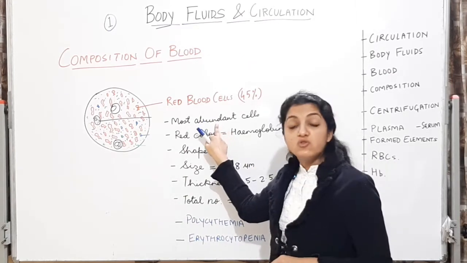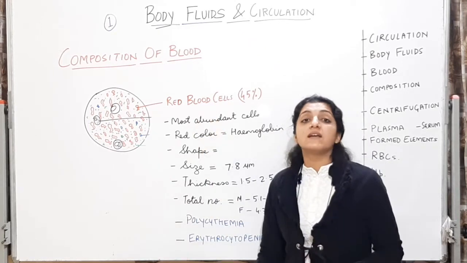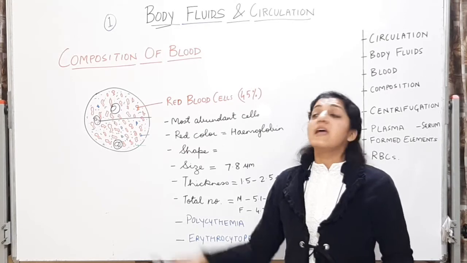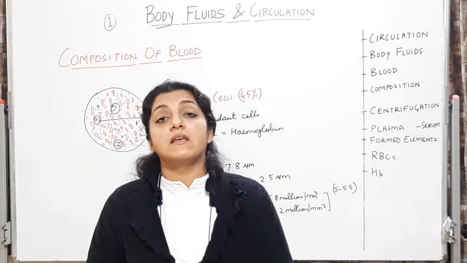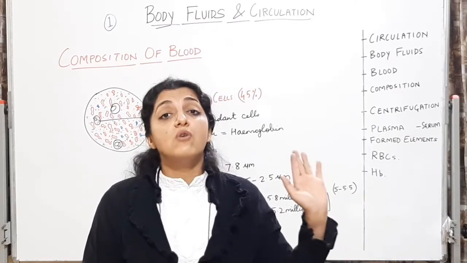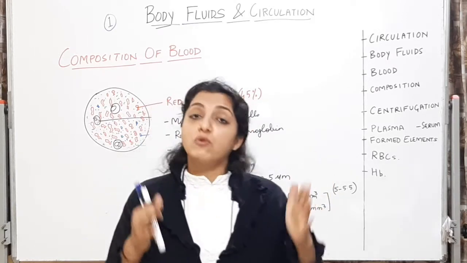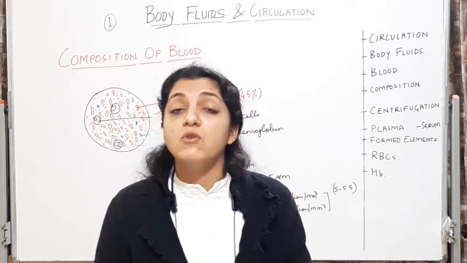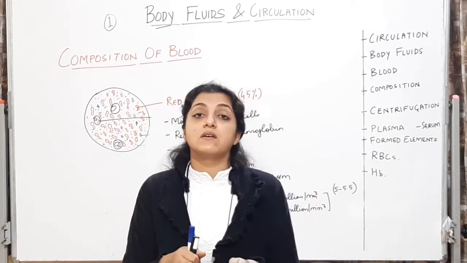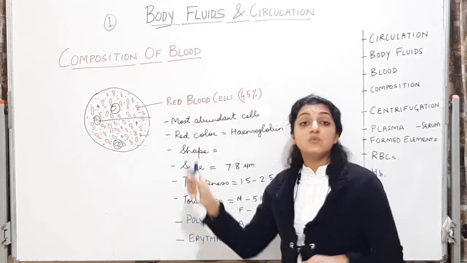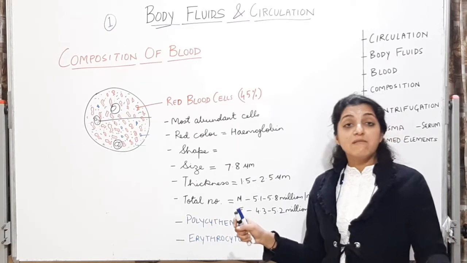Alright, and these are the most abundant cells amongst all the cellular elements. RBCs or the erythrocytes are the most abundant cells. इनका main function है oxygen का transport and carbon dioxide का वापस लेके आना. They mainly help in the transport of respiratory gases, nutrients, and bringing back the waste products and the carbon dioxide. Transport of all the nutrients, transport of the respiratory gases.